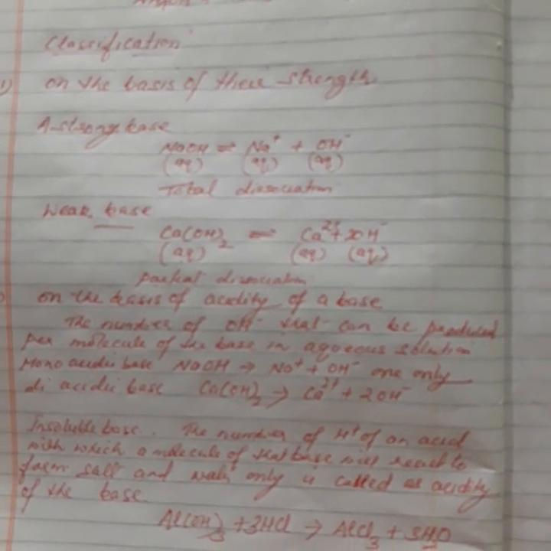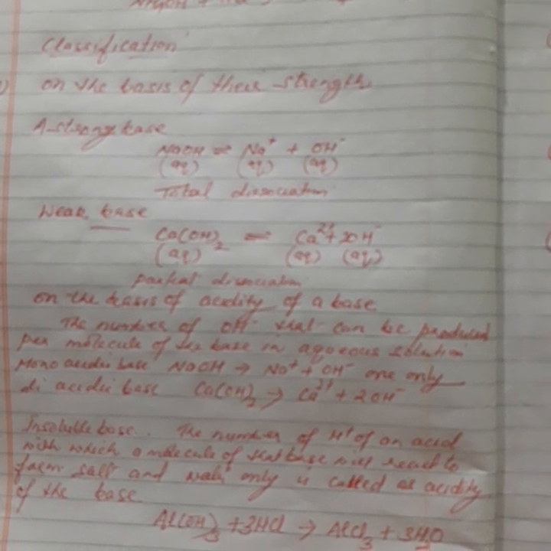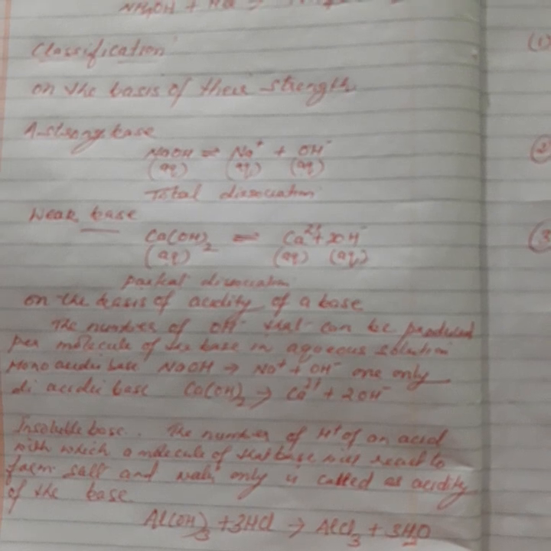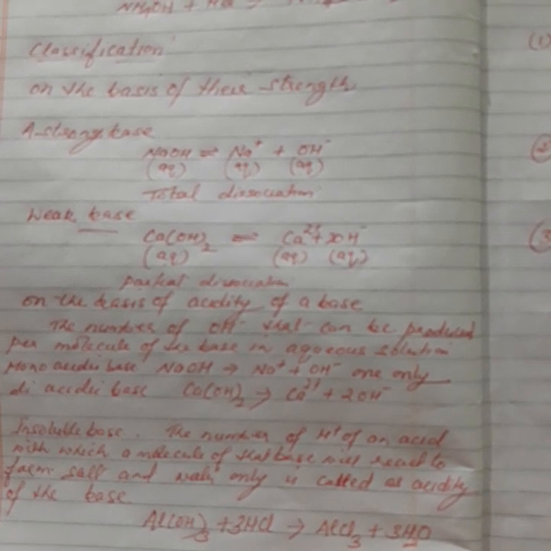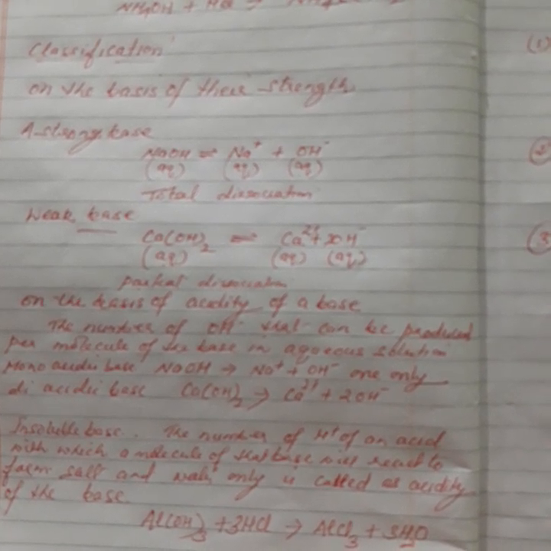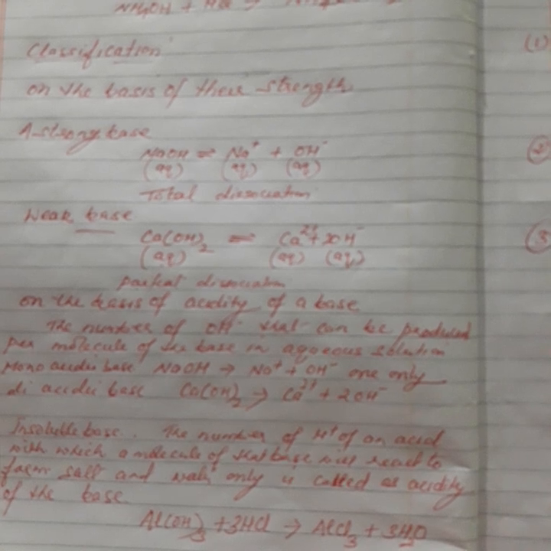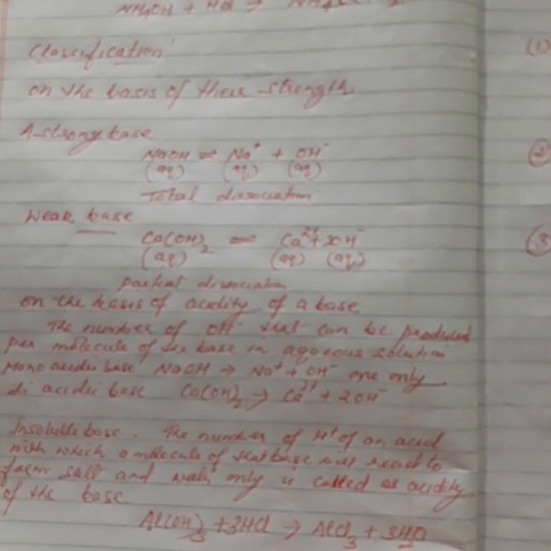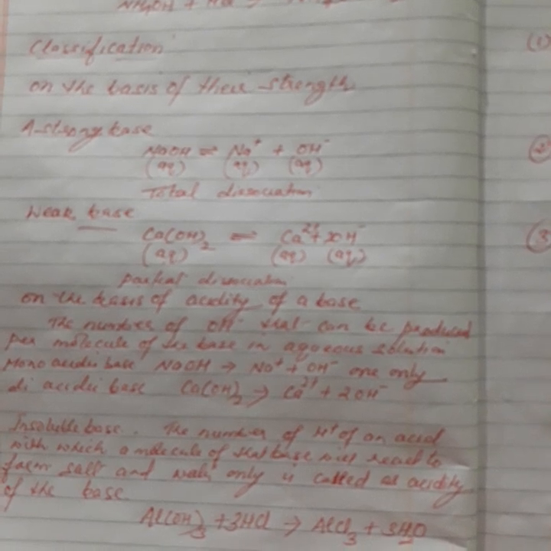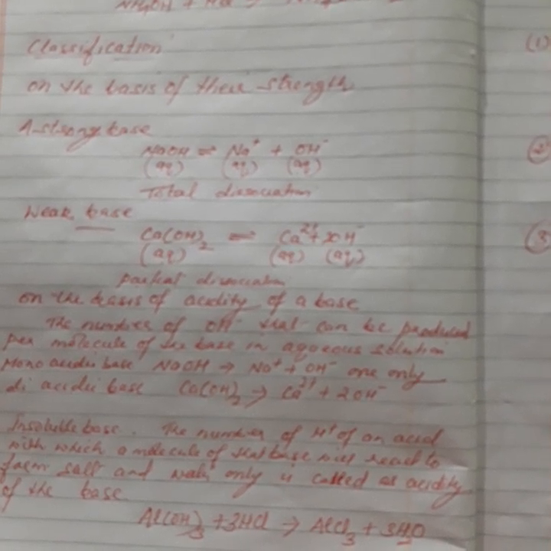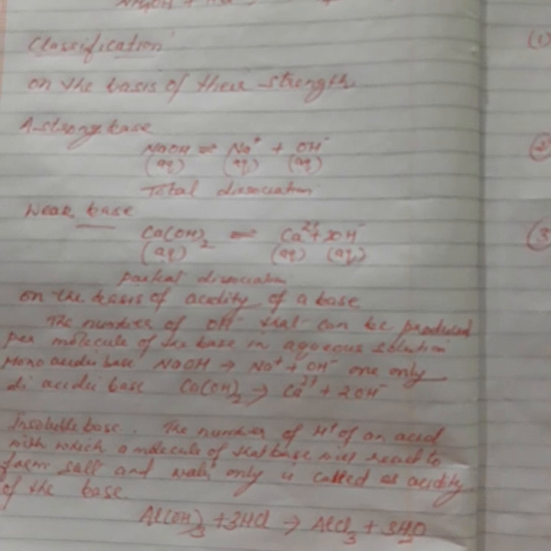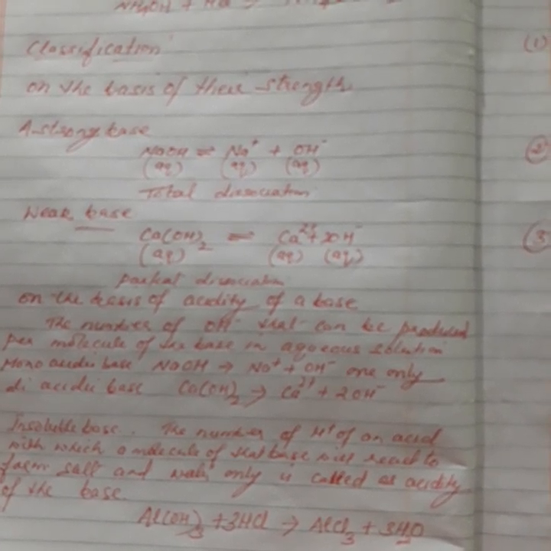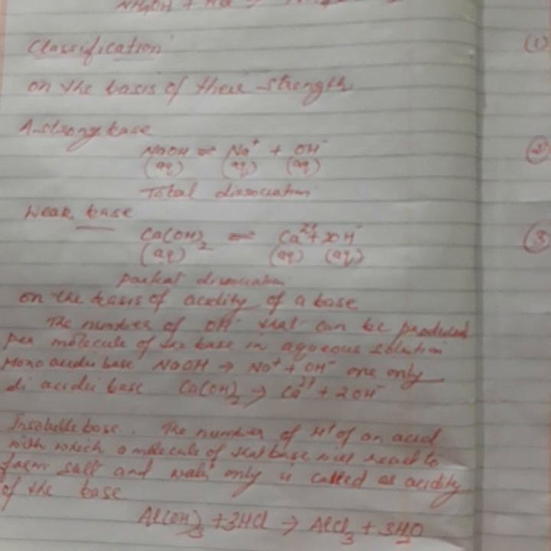But mostly bases are insoluble. Then how do we define the acidity of an insoluble base? The acidity of an insoluble base is the number of hydronium ions with which one molecule of the base will react to form salt and water only.